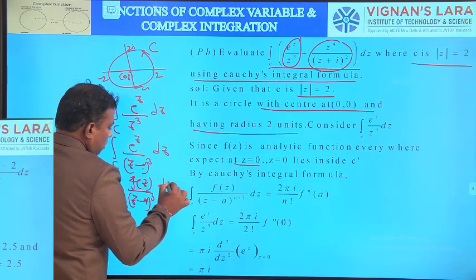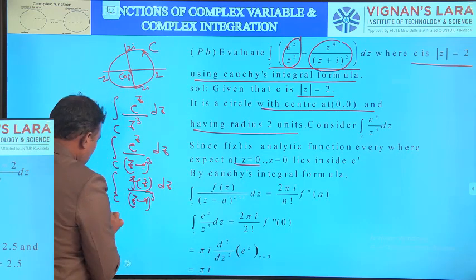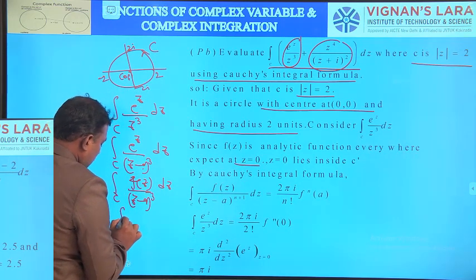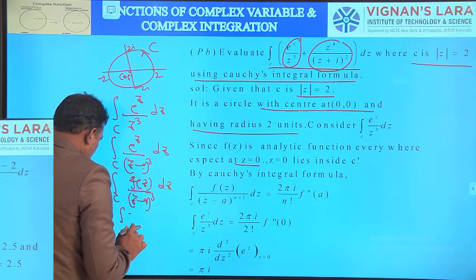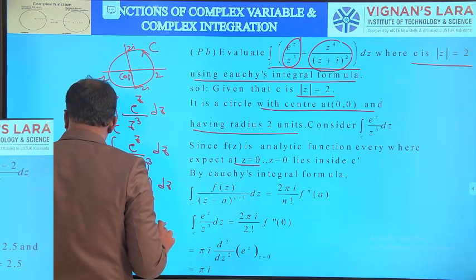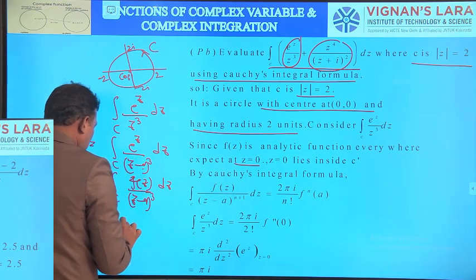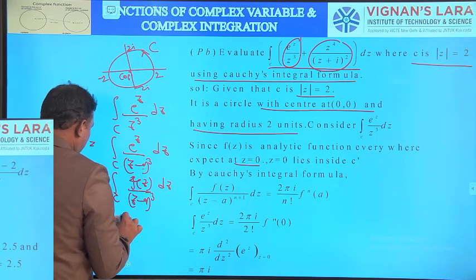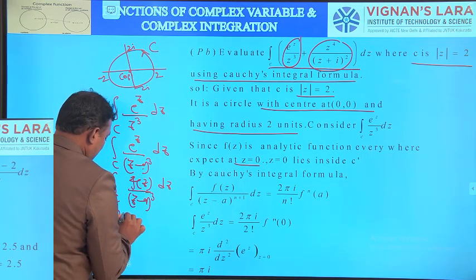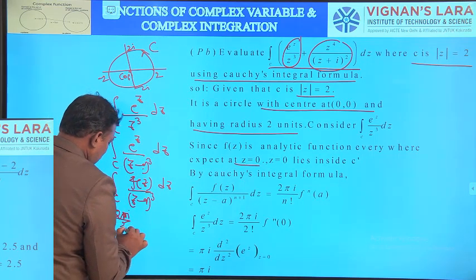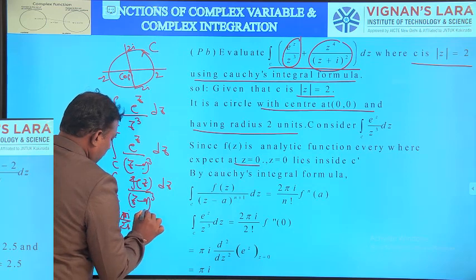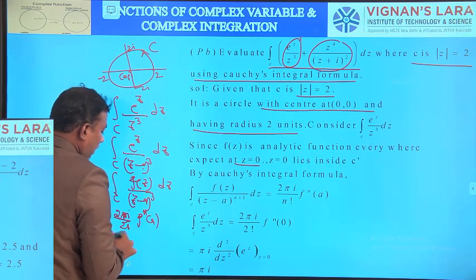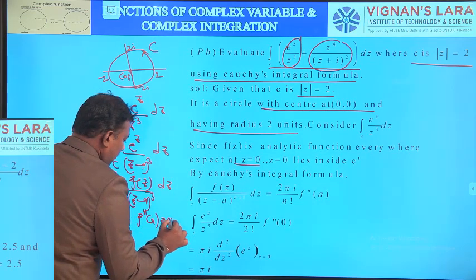Since the Cauchy integral formula, with the center 0, 0 and radius 2.5, covers up to 2.5 only, but 3 lies outside C, by Cauchy's theorem the integral is equal to 0. The point z equal to 0 lies inside C, so by the generalized formula, 2 pi i by 2 factorial times f double dash of 0.